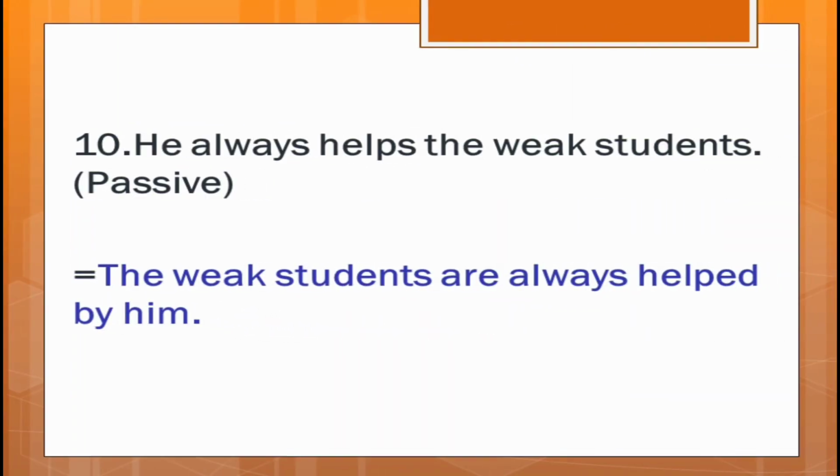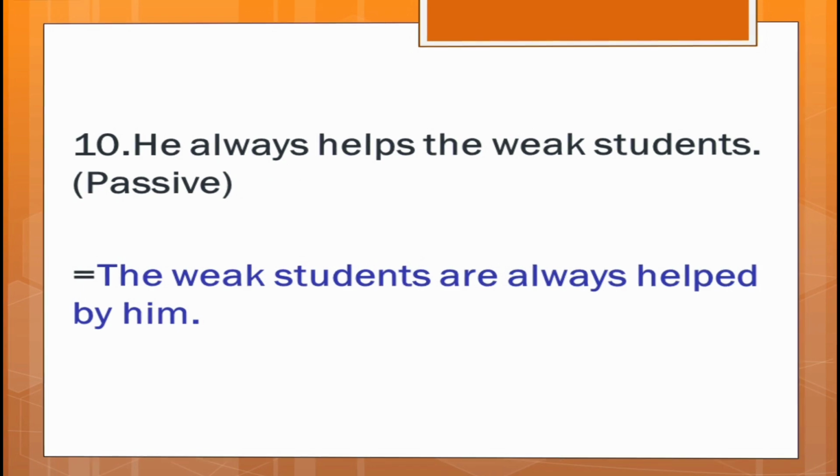Now, my question is, he always helps the weak students. You have to make it passive once again. And I'm sure you can remember the tricks how to change it active to passive. Yes, dear students, you are right. The answer is very easy. You have to use the object as subject to make it passive. The weak students are always helped by him, and he was our subject for active.